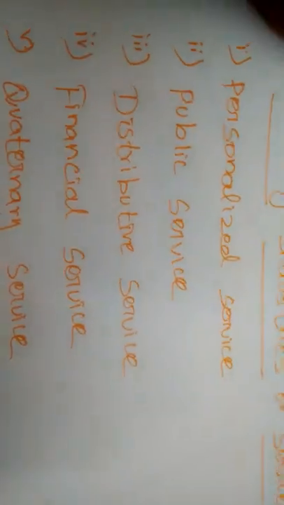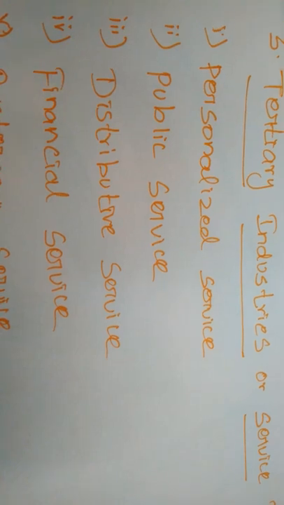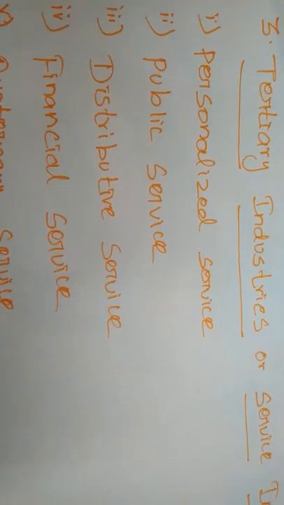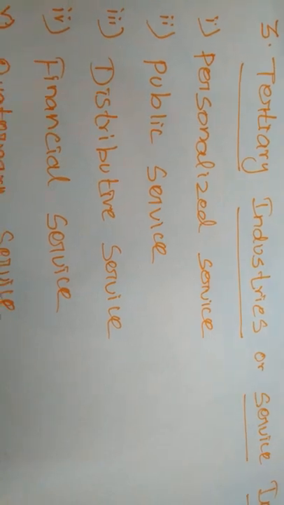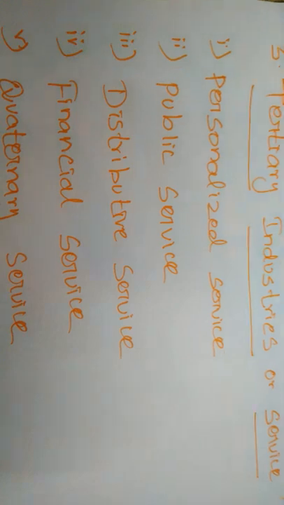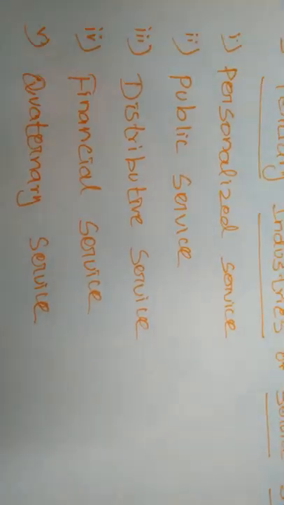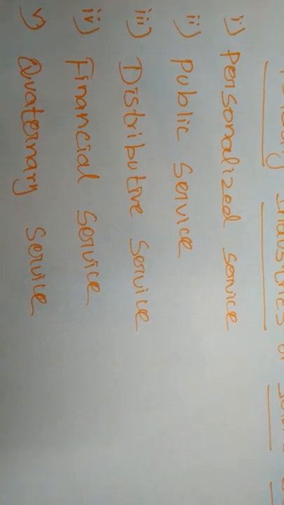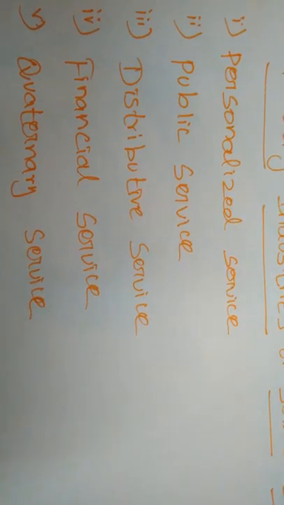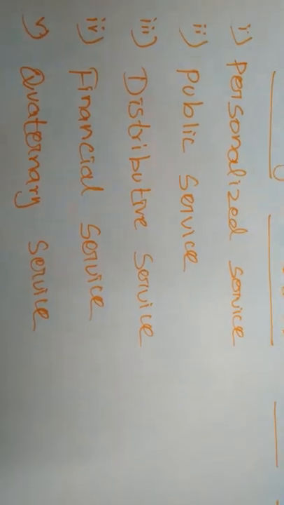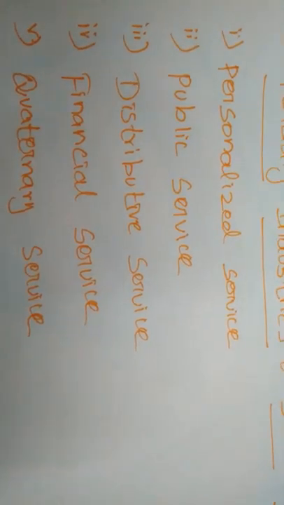First one is personalized service. Personalized service means individuals and private institutions selling their service to others. Individual people provide services for other people in the form of plumbers, servants, maids, carpenters, and masons. Everything is also one of the services.